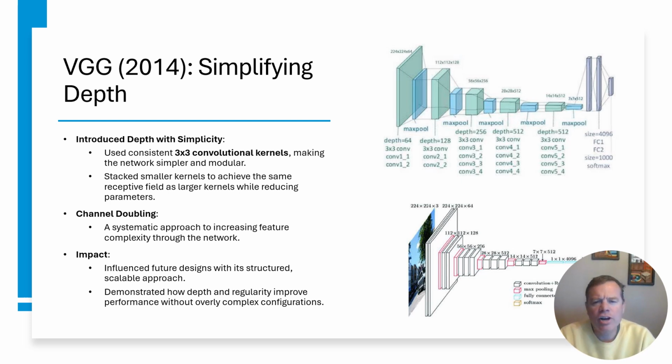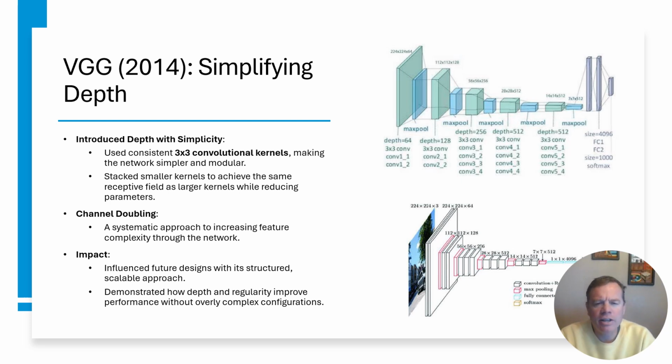The systematic channel doubling in VGG networks ensured a clear progression of feature complexity, with early layers capturing basic edges and textures, and deeper layers identifying more abstract patterns like objects and faces. VGG demonstrated that increasing network depth could significantly improve performance, and it could achieve higher accuracy on datasets like ImageNet.